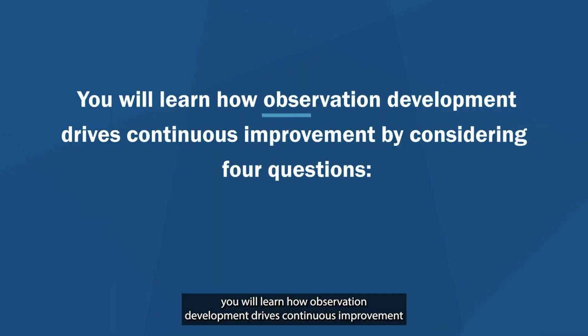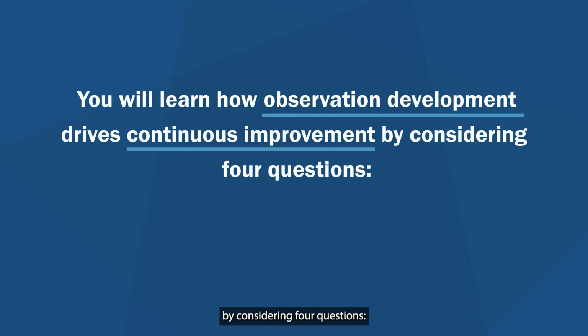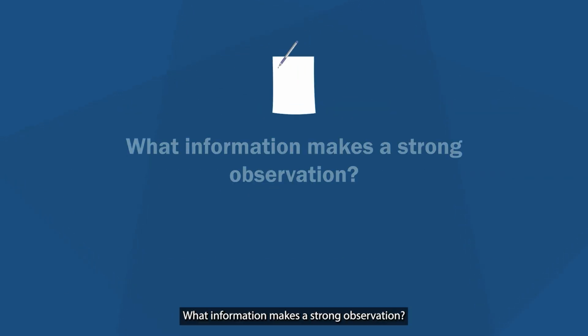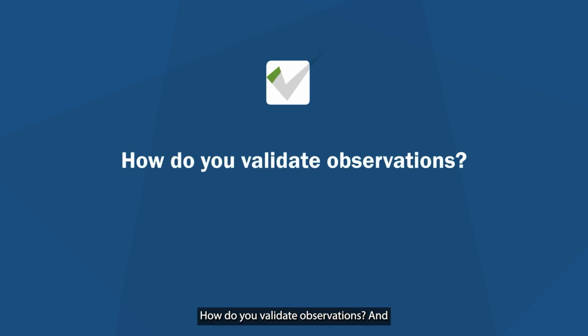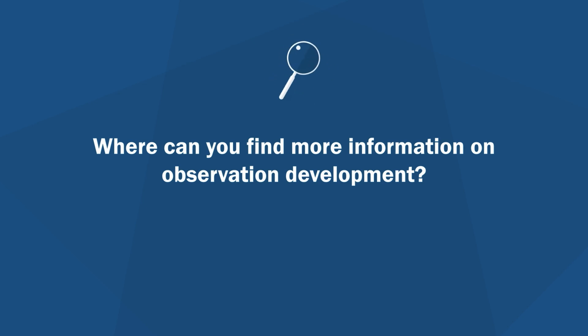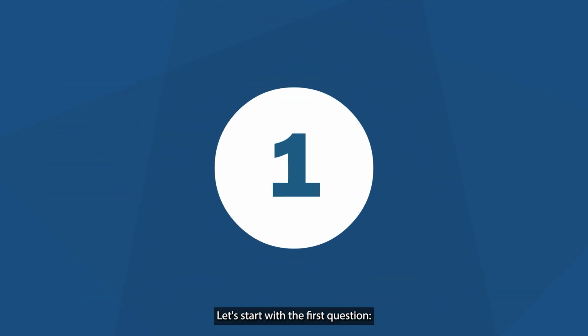In this video, you will learn how observation development drives continuous improvement by considering 4 questions. Why are observations important? What information makes a strong observation? How do you validate observations? And where can I find more information on observation development? Let's start with the first question.